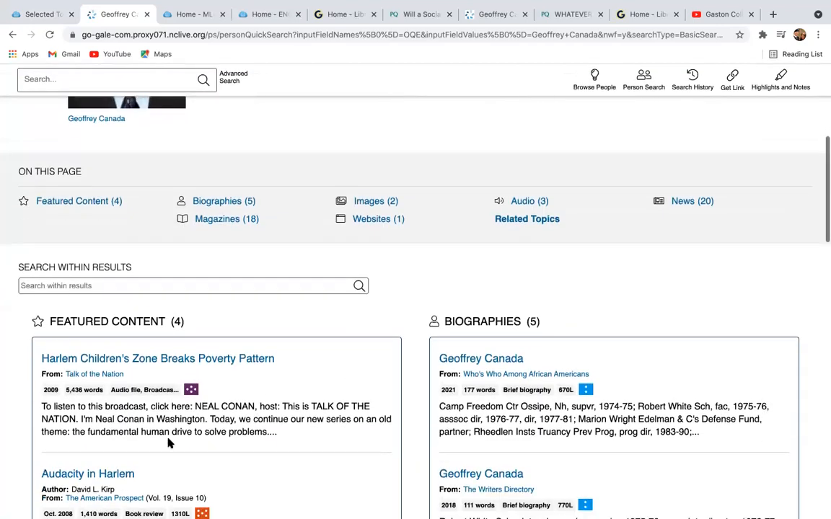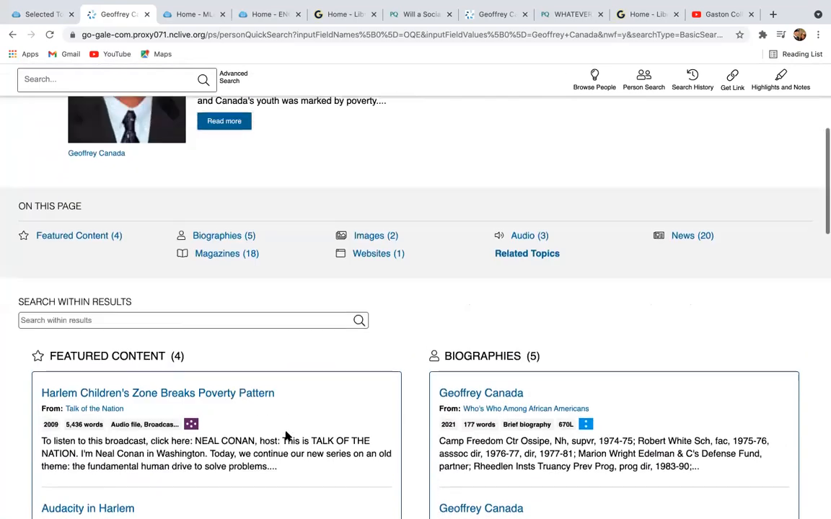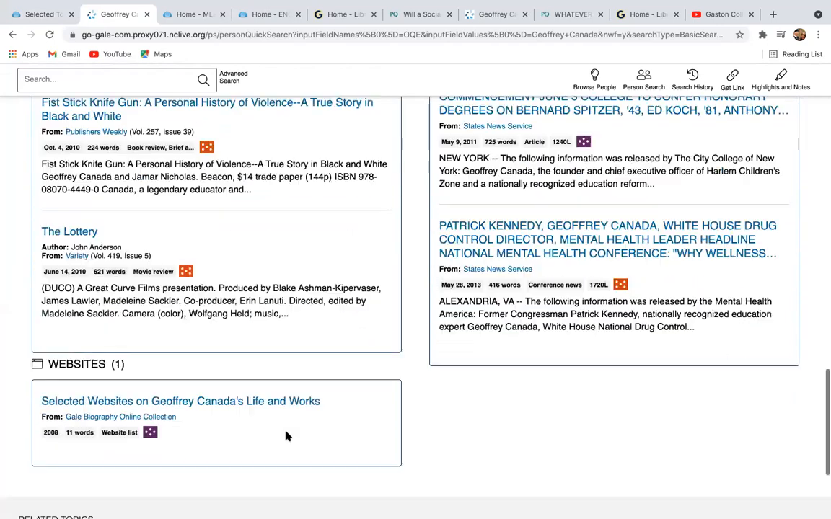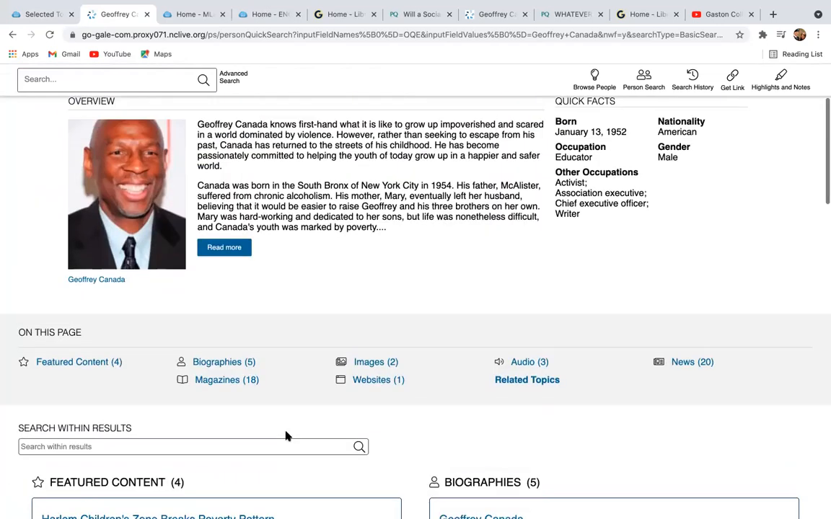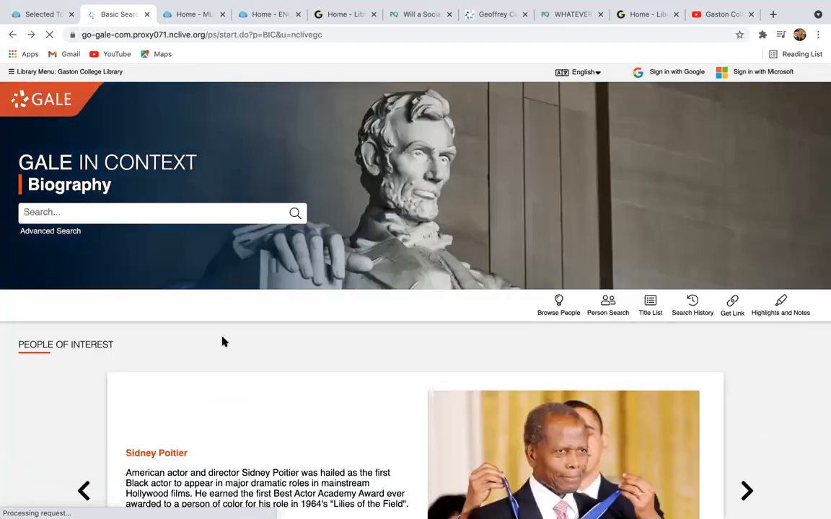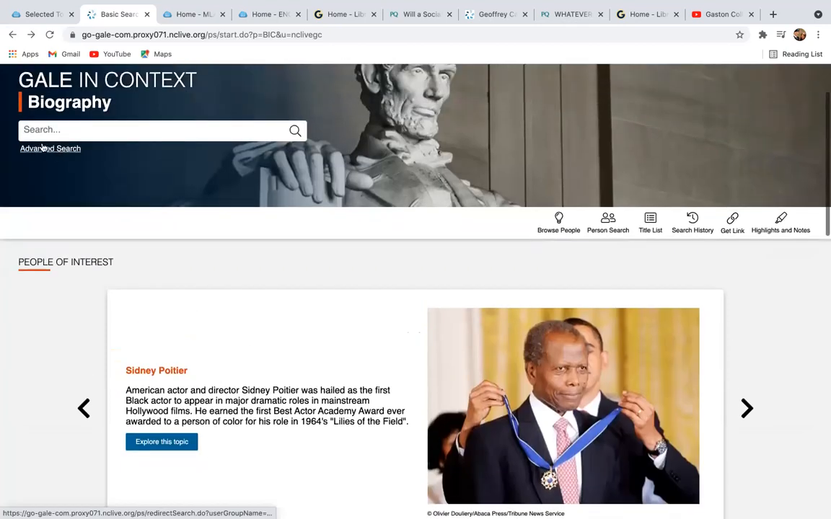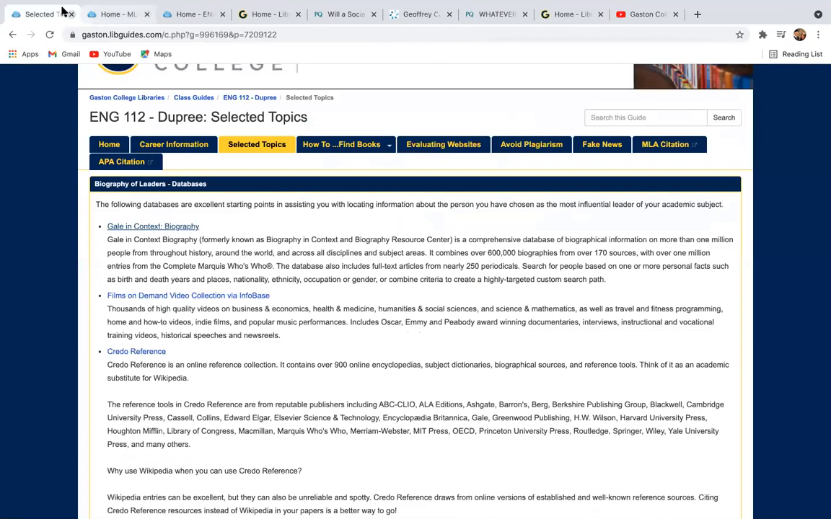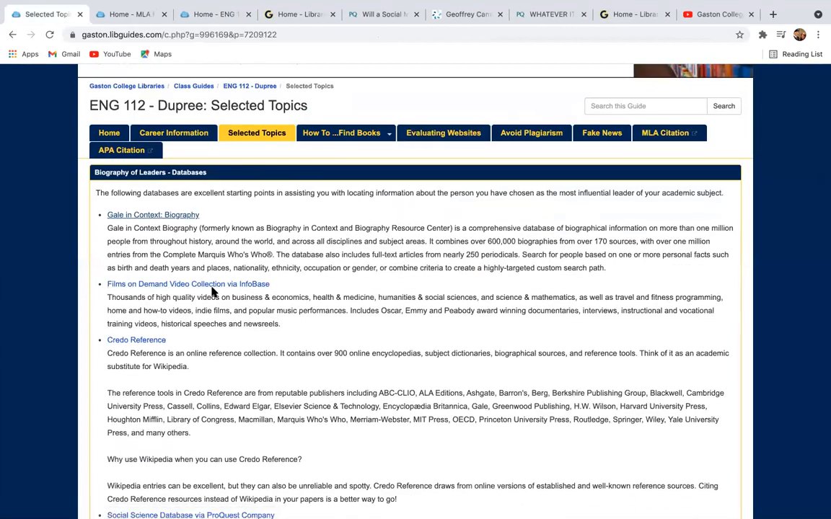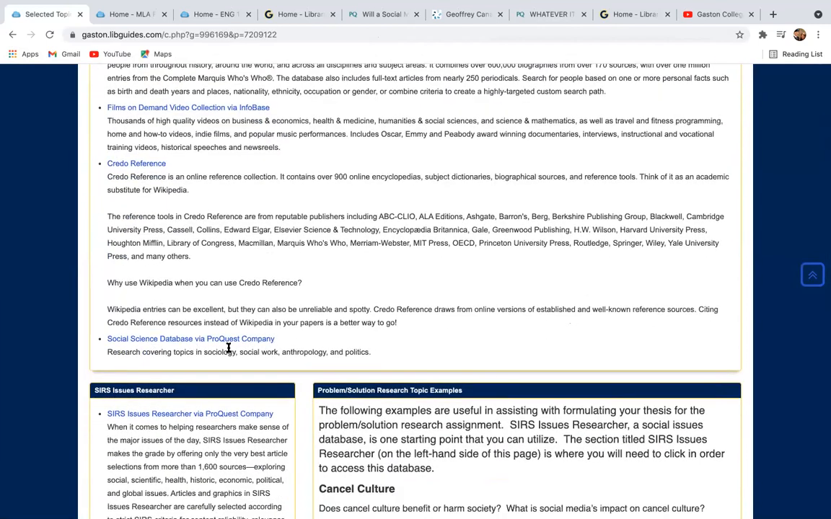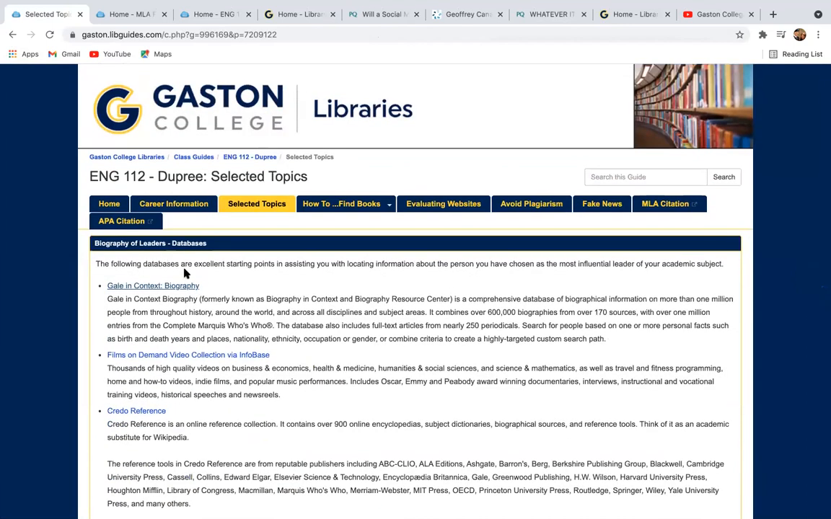And then right under here, it gives me certain articles. I can look through some of these, decide what works for me. But again, this is just one resource that Whit has created for you. Another thing that you can do, I'm just going to go back here, is you can do Films on Demand and look at some of those, and then create a reference as well. And then social science databases, which again, cover some of these biography things.